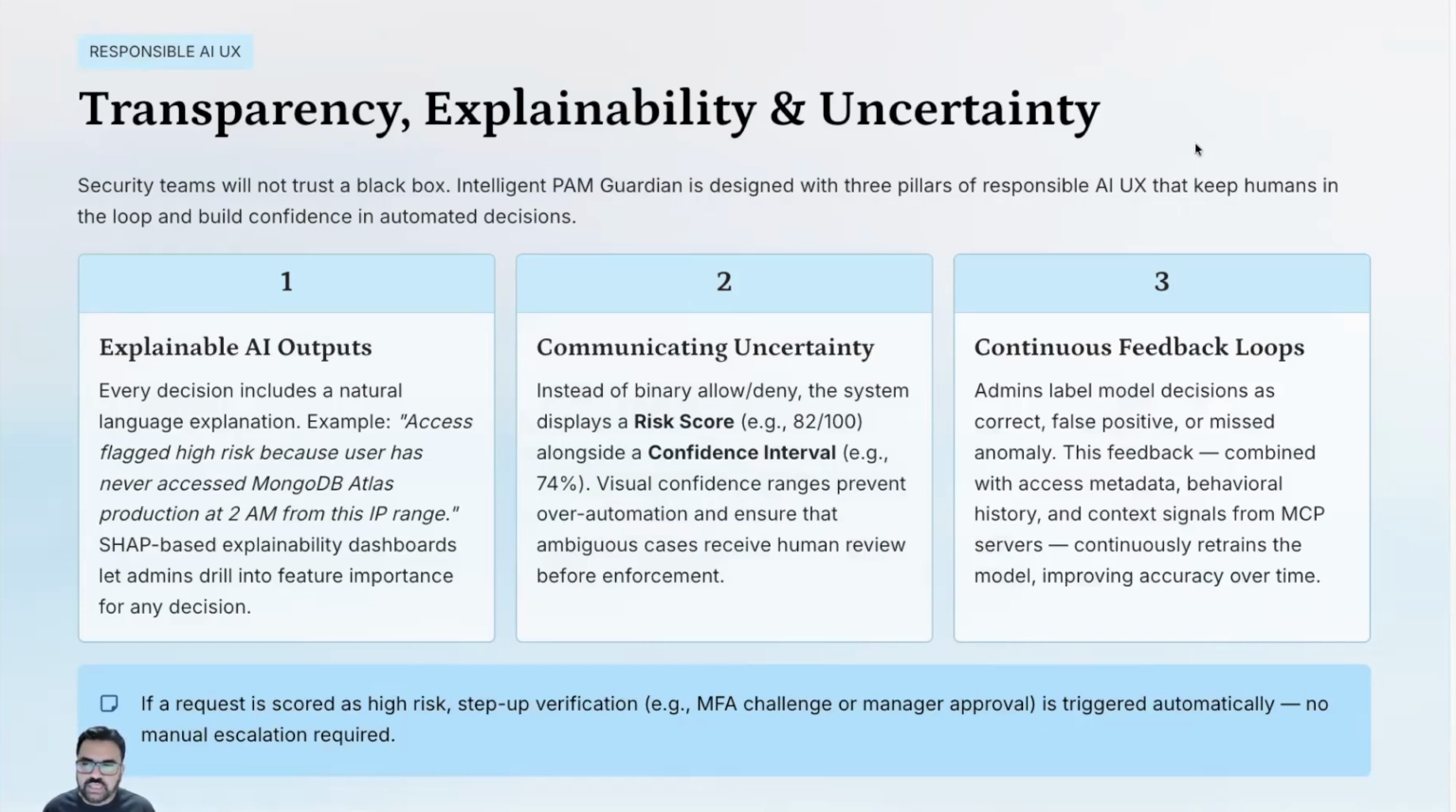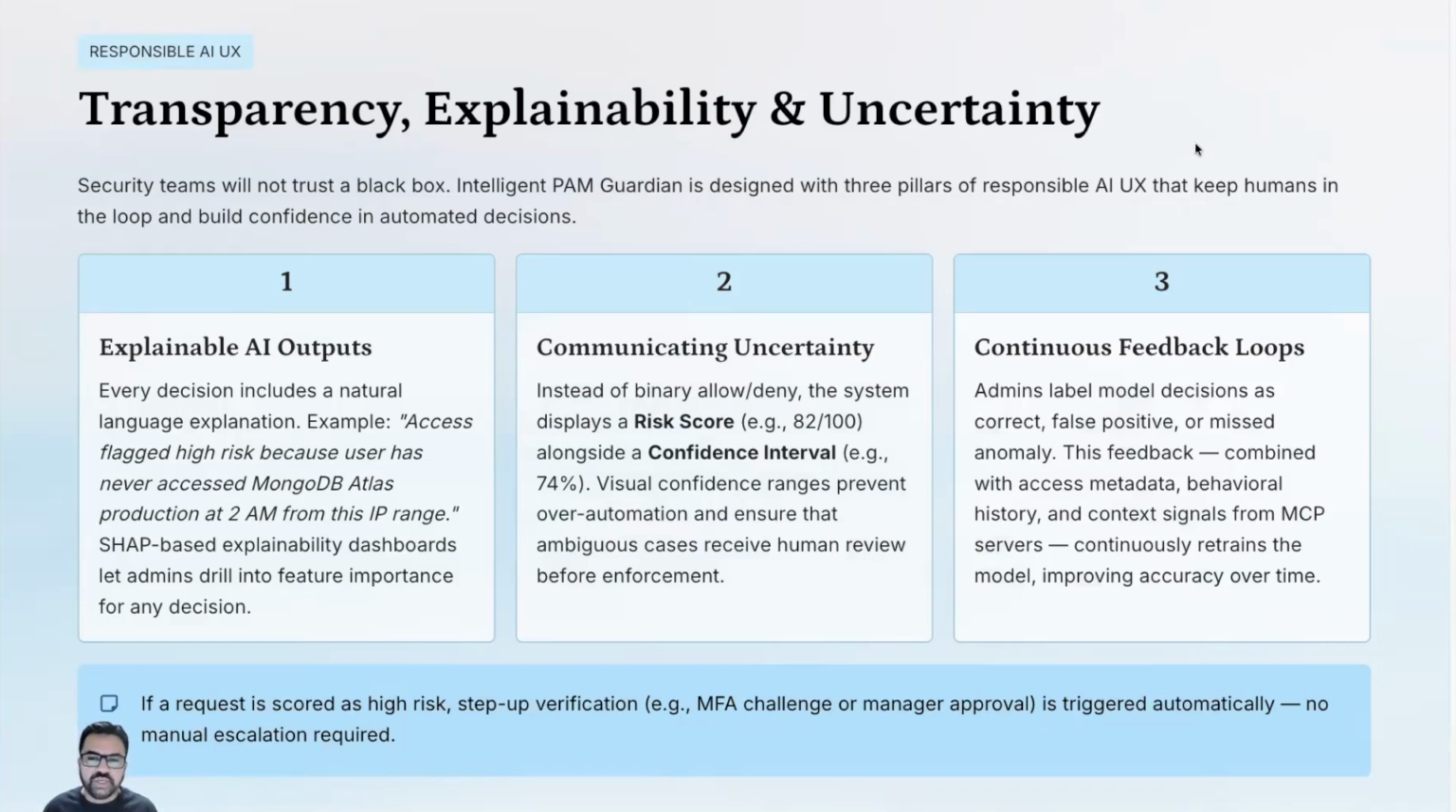So the first one is the explainable AI outputs. Every decision includes a natural language explanation of what exactly happened and why the system is taking the decision based on the machine learning or AI technology. For example, the access is flagged high risk because the user has never accessed MongoDB Atlas production at 2 a.m. from this IP range. That's the type of information or explanation we are providing back to the user.